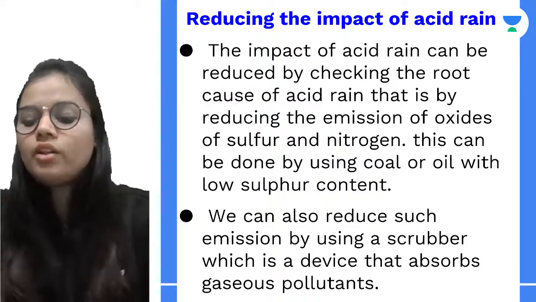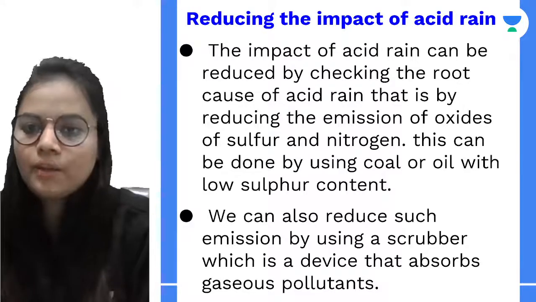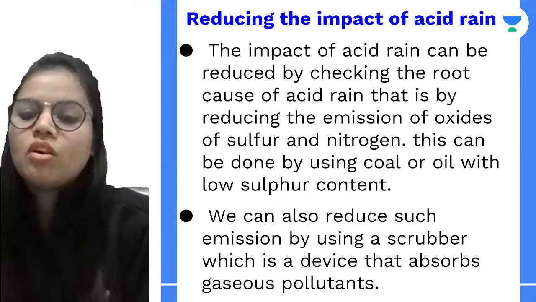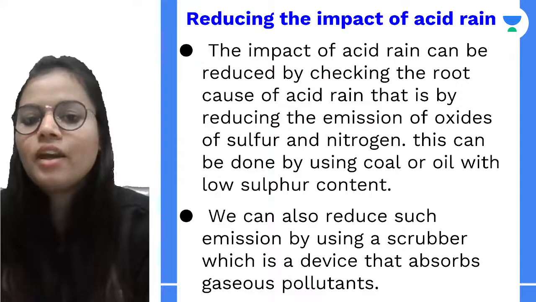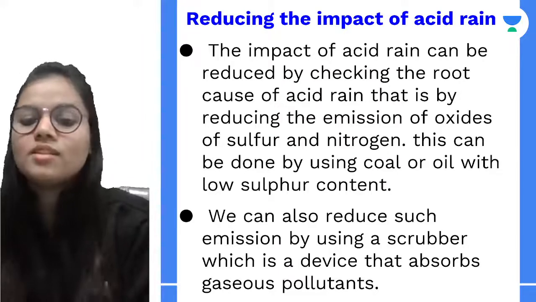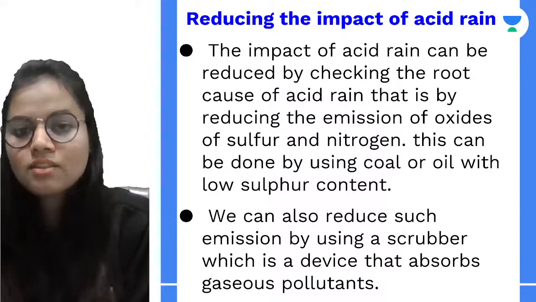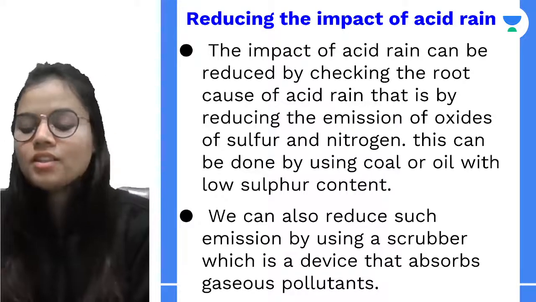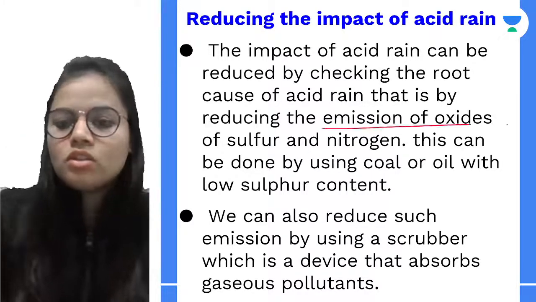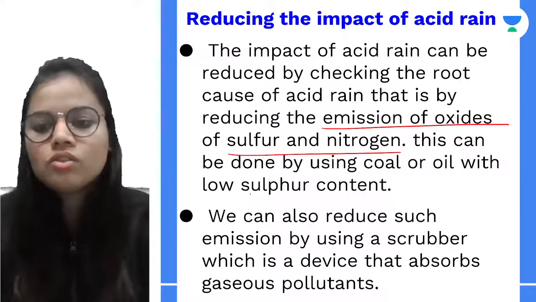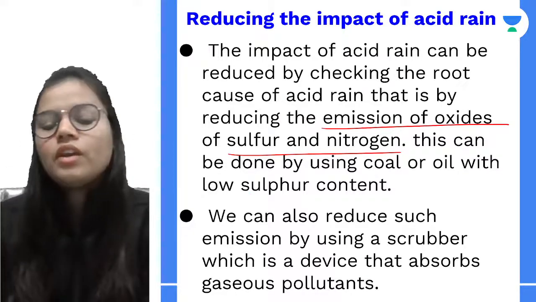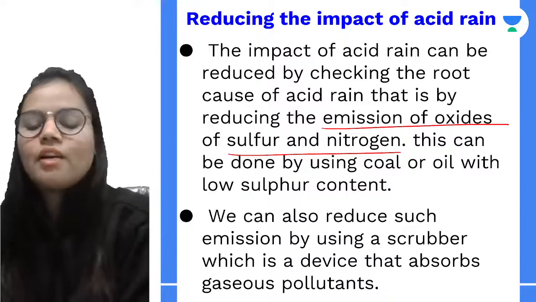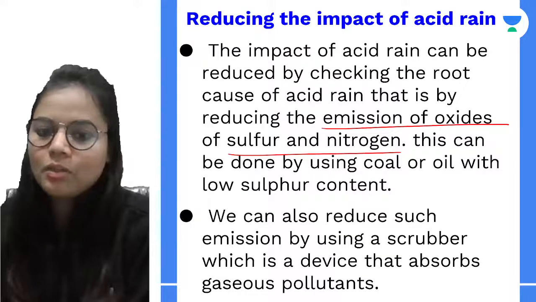Next is how to reduce the impact of acid rain. First of all, we can reduce this impact by checking what is the basic cause of acid rain, and then trying to reduce that. Basically we need to reduce the emission of sulfur and nitrogen oxides. So we can use coal or oil which has low sulfur content, and this can be done.